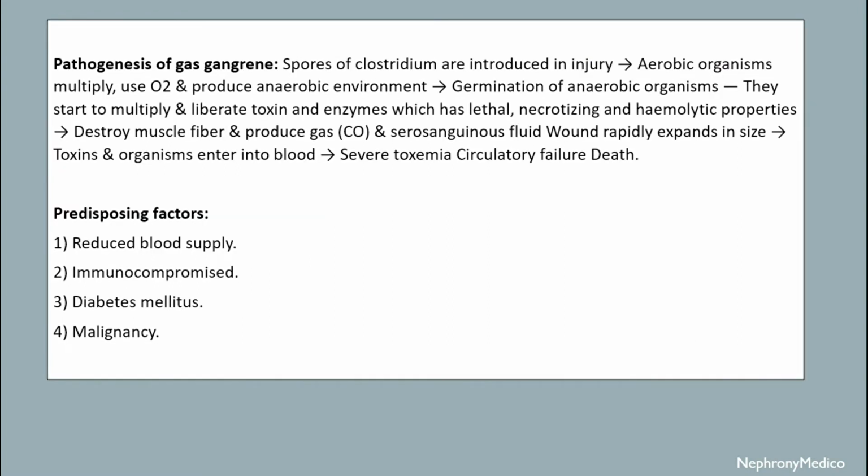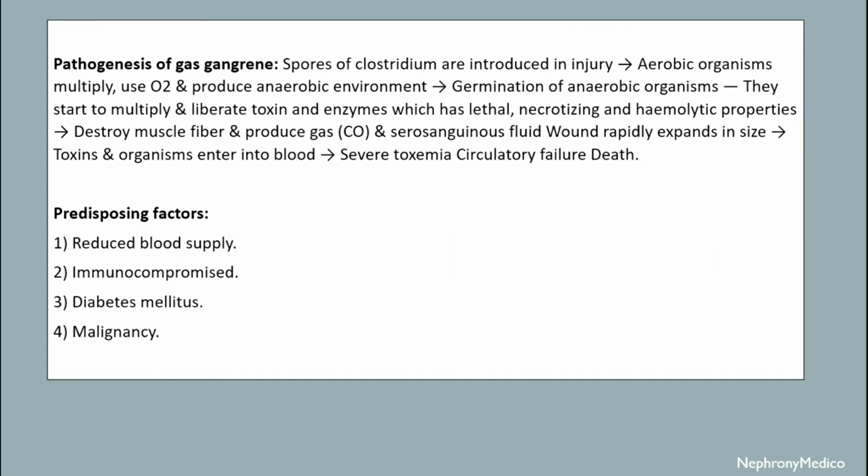Pathogenesis of gas gangrene: spores of Clostridium are introduced into the injury, and anaerobic conditions cause multiplication, and they use oxygen and produce an anaerobic environment. Germination of anaerobic organisms, and they start to multiply and liberate toxins and enzymes which have lethal necrotizing and hemolytic properties. They destroy muscle fiber and produce gas and serosanguinous fluid.